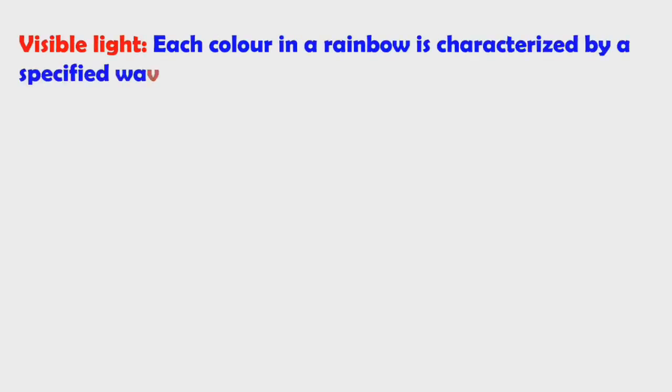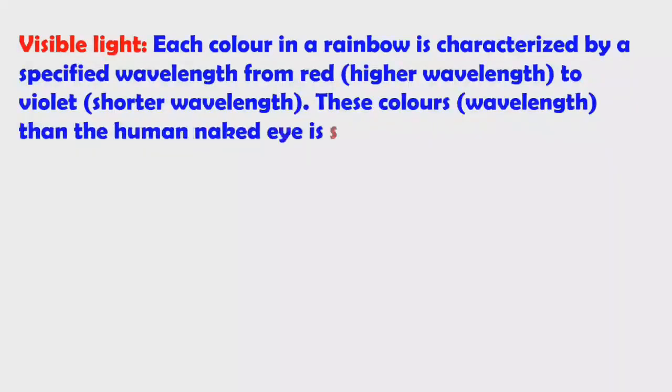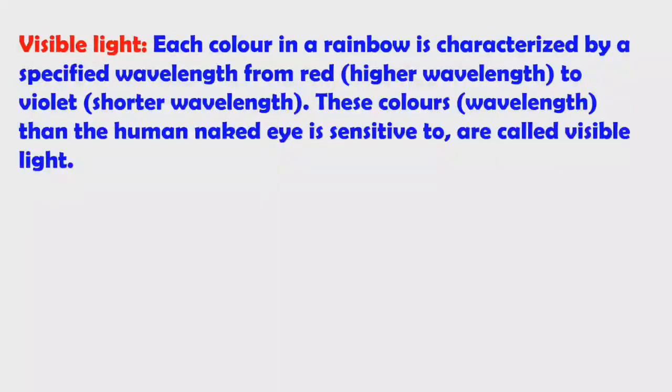Visible light. Each color in a rainbow is characterized by a specified wavelength from red to violet. Red color has a higher wavelength and violet has a lower wavelength. Red has lower frequency, violet has higher frequency. These wavelengths that the human naked eye is sensitive to are called visible light.